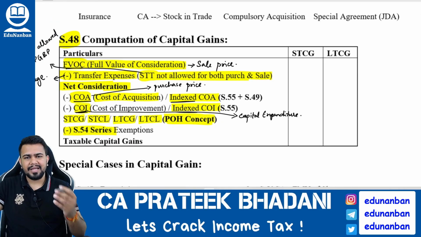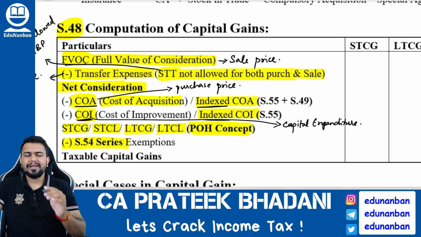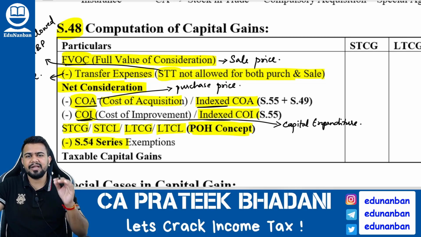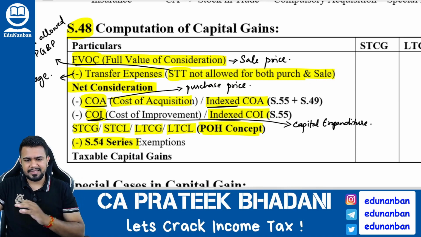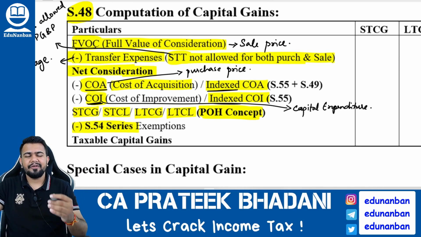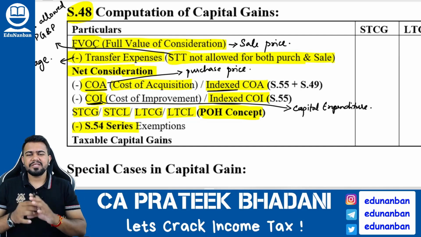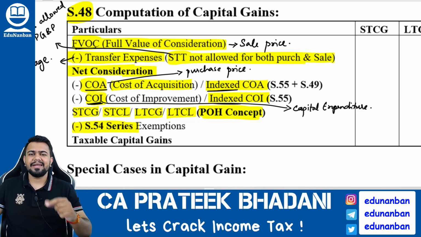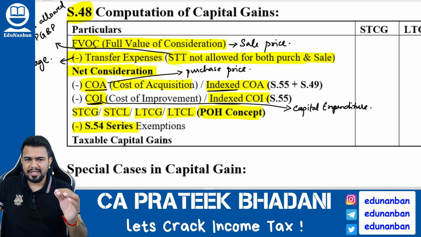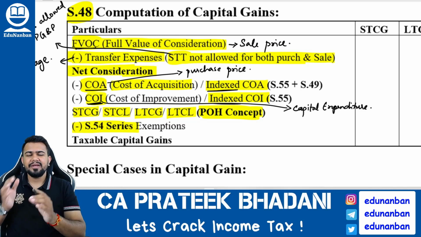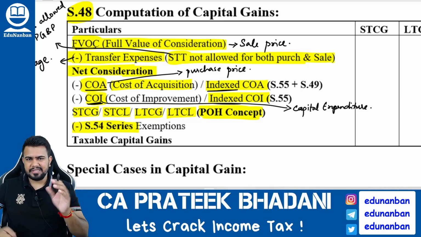Now how to compute the capital gain? Firstly, you have to take the full value of consideration, FVOC. Full value of consideration is nothing but sale price. Then from that you have to reduce the transfer expense. Transfer expense means what? Any expense that is relating to the transfer. So for example, if I am selling my building, I am giving some brokerage expense to the broker for the purpose of selling the building. In such case, this brokerage will be called transfer expenses. But be clear with one point, security transaction tax will not be allowed as transfer expense.